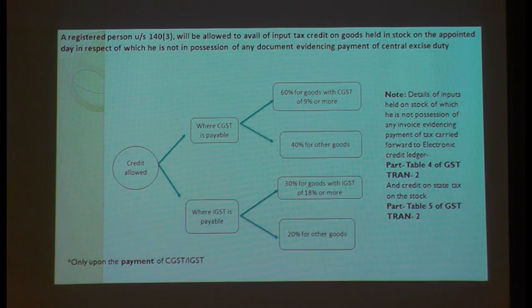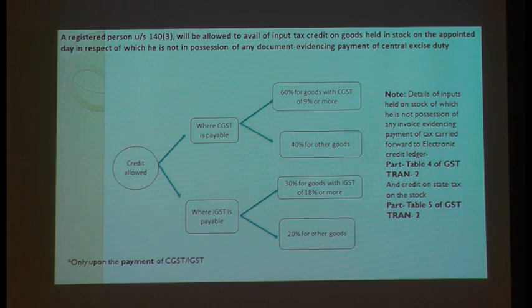Excuse me, ma'am, if I am an EOU and I have credit lying with me, what is to be done in the new law? If you are an EOU and you have credit, you can take it. Is that also in TRAN-1? Yes, same thing. The same form is applicable for all suppliers.